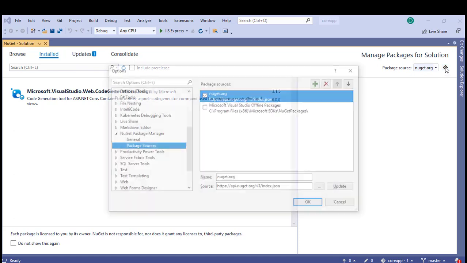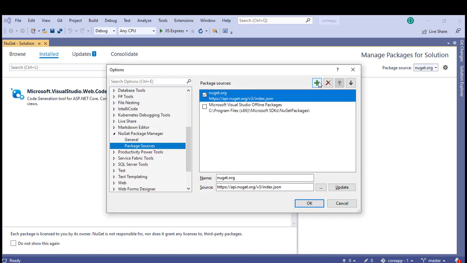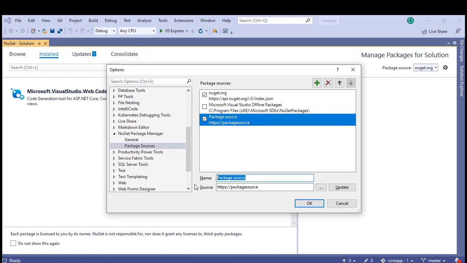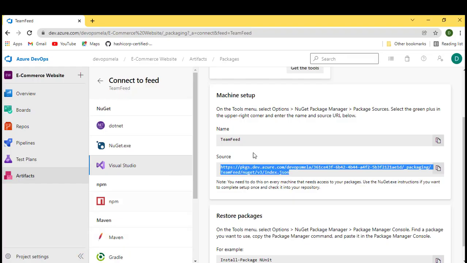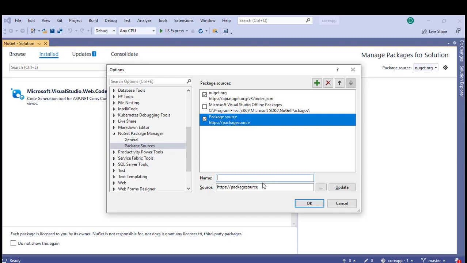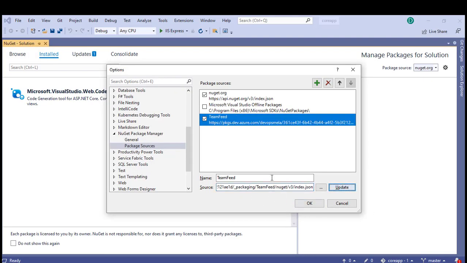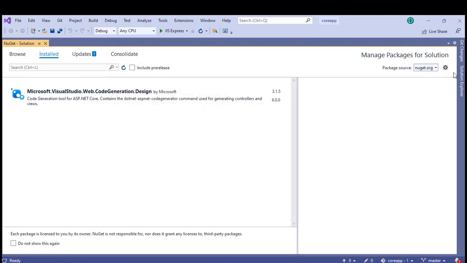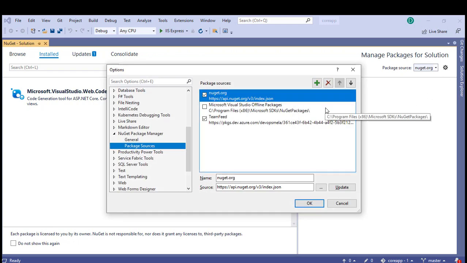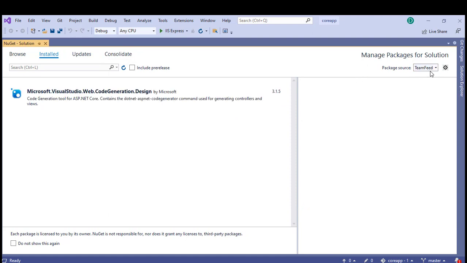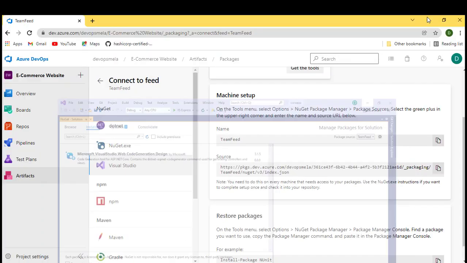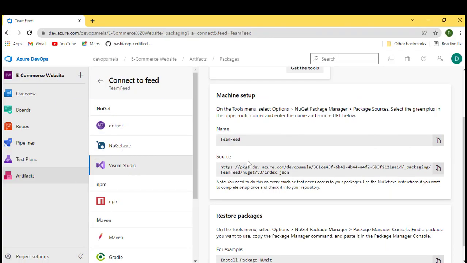Click on this gear icon, and over here you can add a feed. The source would be this and the name would be team feed. Let me update it. Now if I want all my solutions to use this particular feed, I can just select this, and this is the feed my solution would be using. Let me save it. Okay, so let's get back to the pipeline.